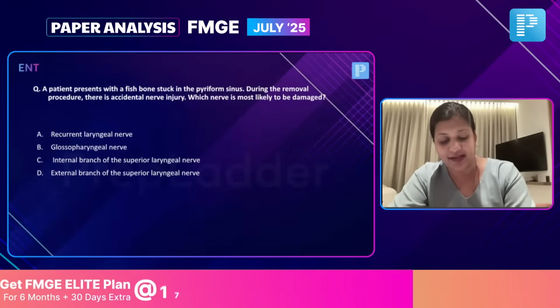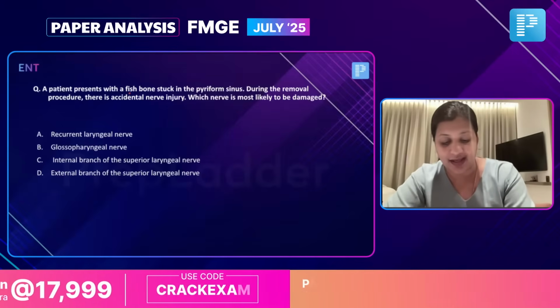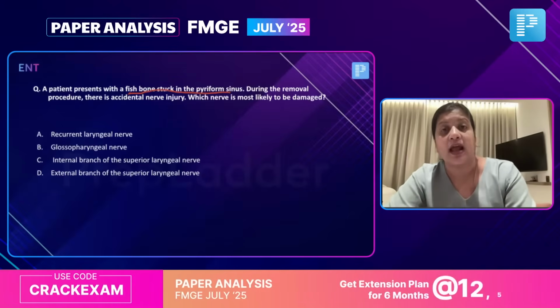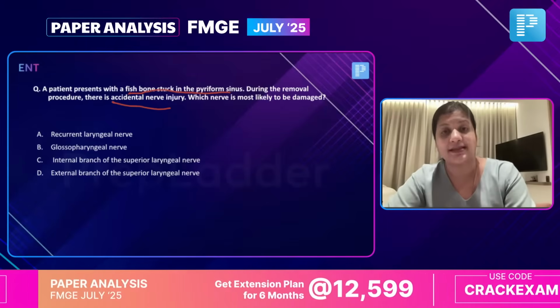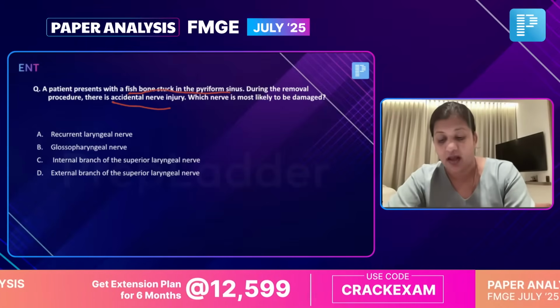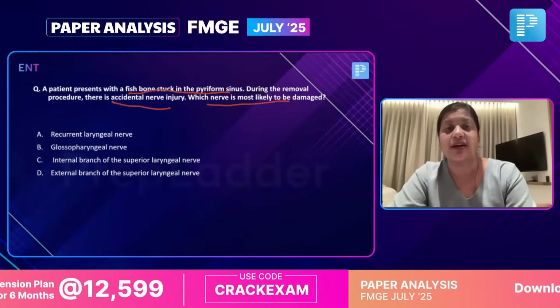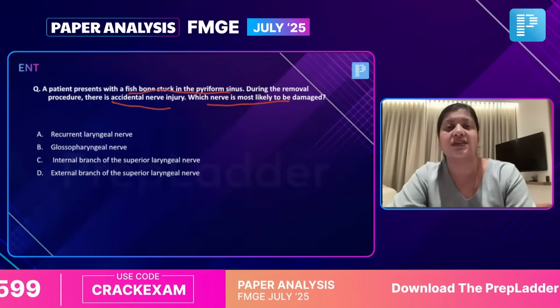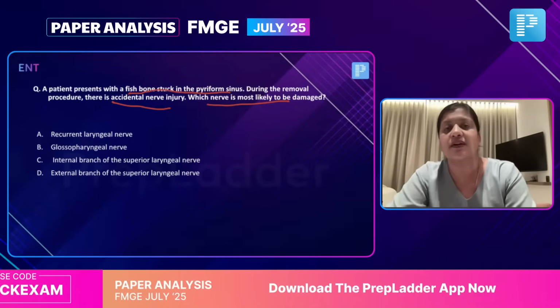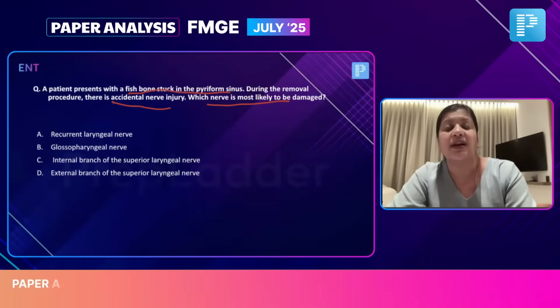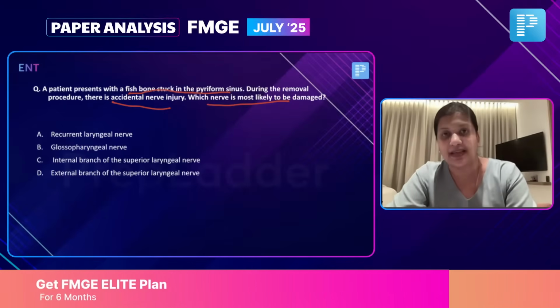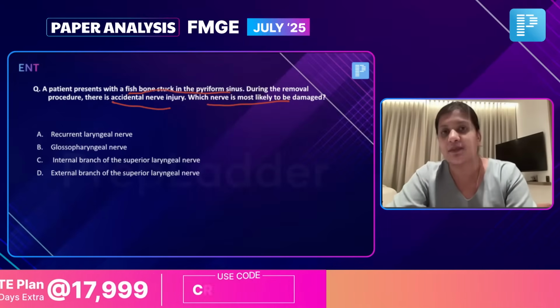A patient presents to you with a fish bone that was stuck in the pyriform sinus, and during the procedure, there is an accidental nerve injury. Which nerve is most likely to be damaged? See, now this question has come to you multiple times, even previous years, but in a different format, in a different language. But the essential principle remains the same, which is what nerve travels through the pyriform fossa.